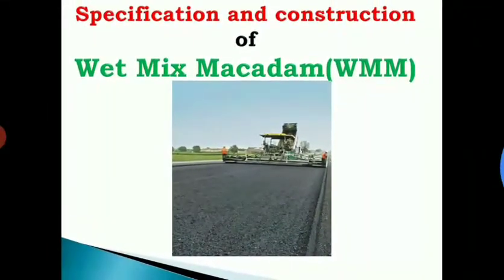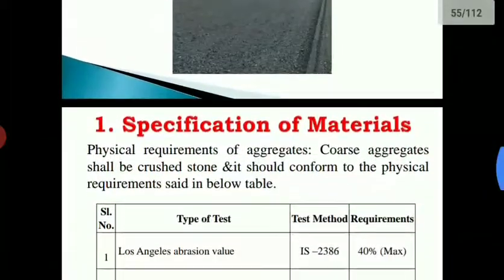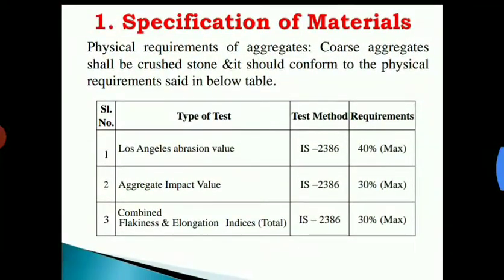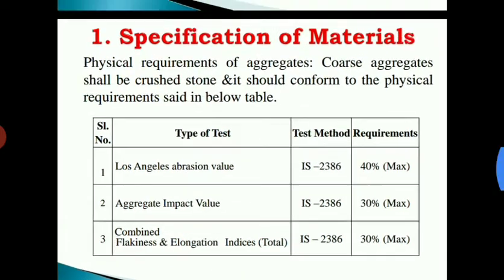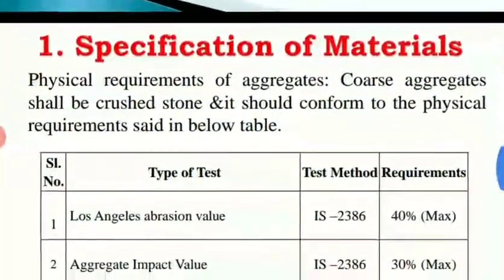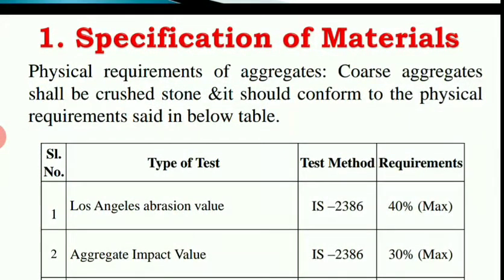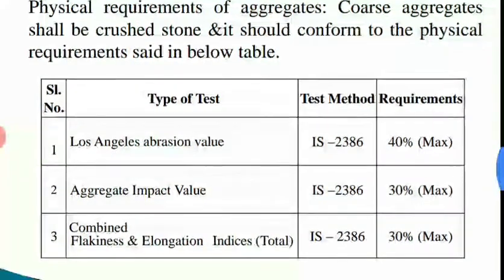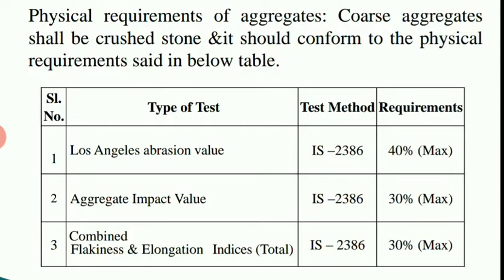So now we'll study the basic specification part of this wet mix macadam. First part is the specification of materials. Specification of material includes the main properties of the materials we are going to use in the construction of wet mix macadam. Here, regarding the physical requirements of the aggregate, the coarse aggregate shall be crushed stone and it should conform to the physical requirements in the below table. So it should satisfy certain conditions as per the Indian Standard requirement, right? Several tests we are going to conduct on these materials, especially on the aggregates.